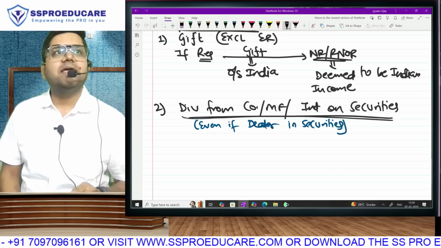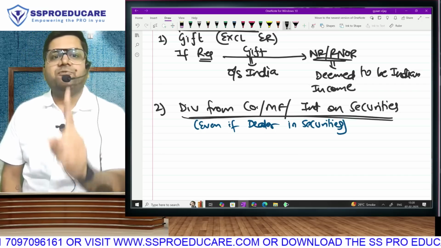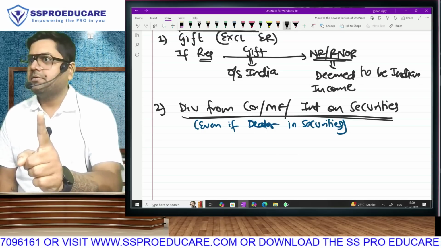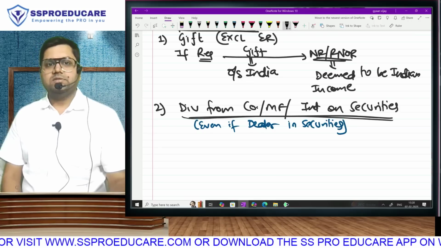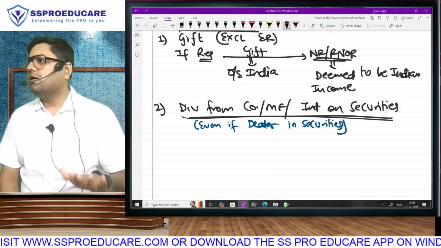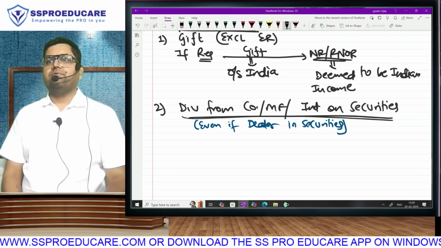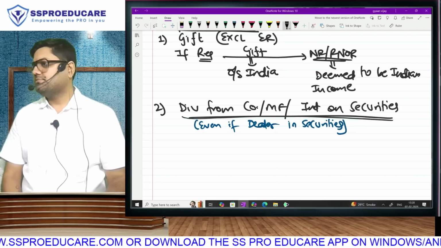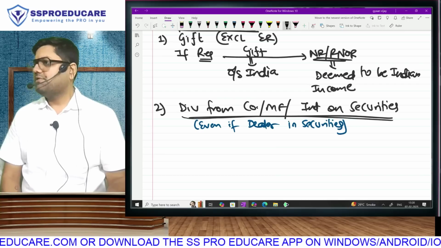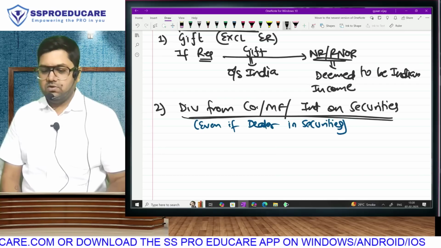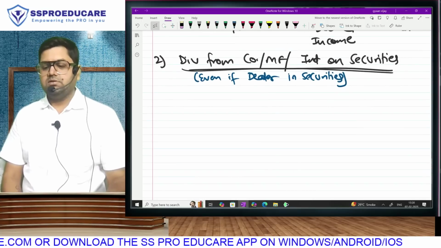Your business is buying and selling of securities. Then profit from buying and selling is PGBP. Dividend will still come under IFOS. Always IFOS. Are we clear on this? Dividend will always come under income from other sources.